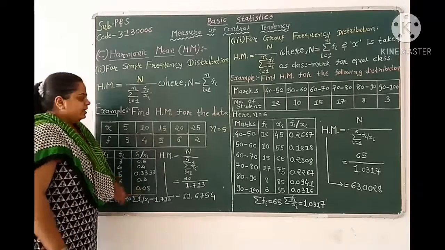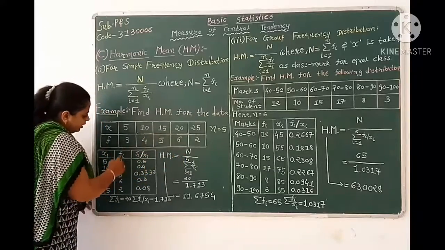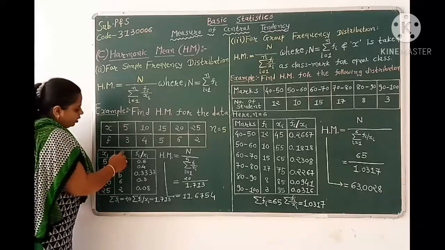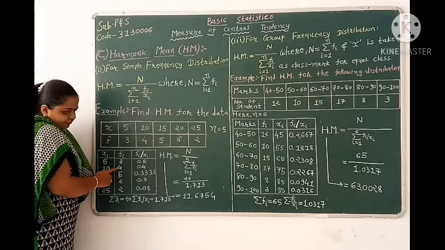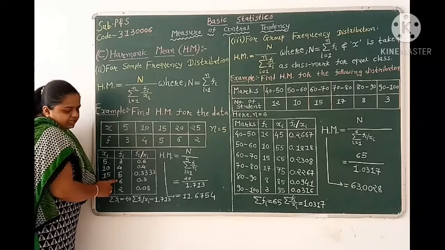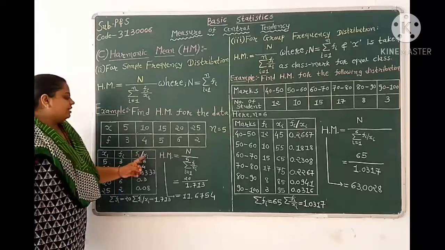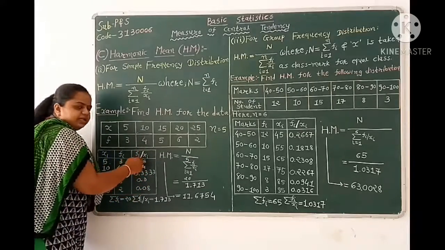Now here we need capital N, that is summation fi. Summation fi is the sum of all fi's, which equals 3 plus 4 plus 5 plus 6 plus 2 equals 20. And summation fi over xi equals the sum of all fi over xi.